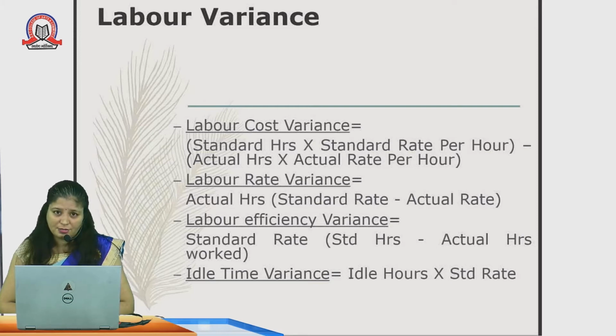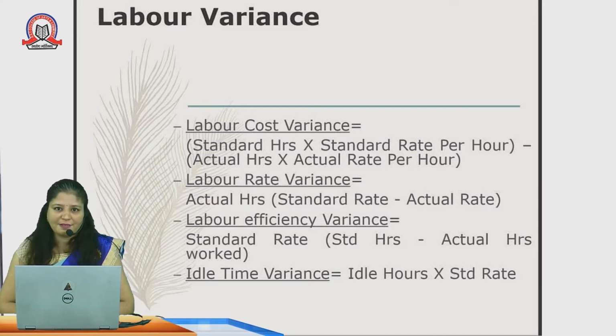Labor rate variances. That means we are comparing the rate of the labor hours. If the labor is getting 4 rupees per hour or 5 rupees per hour, we compare it over here only: actual hours into standard rate minus actual rate. Suppose we are assuming that a laborer may charge 10 rupees per hour. That is the standard rate that we have assumed. And the actual rate he has charged is 12 rupees. And the actual hours which he has taken to complete that production might be 1200 hours. In that way, we can compute the labor rate variances.